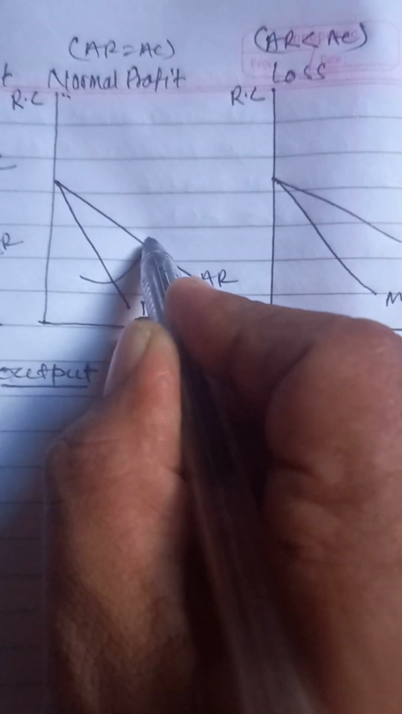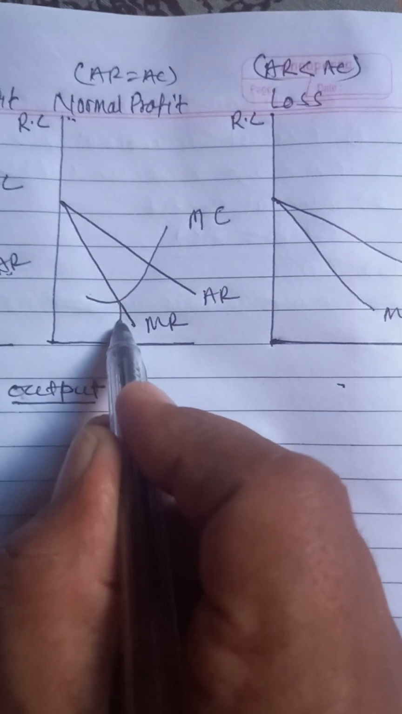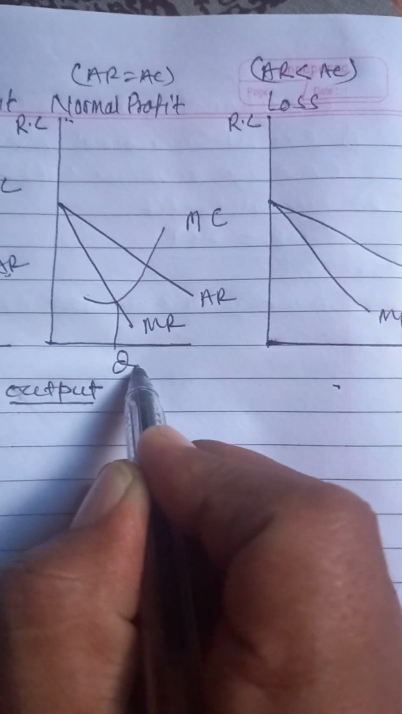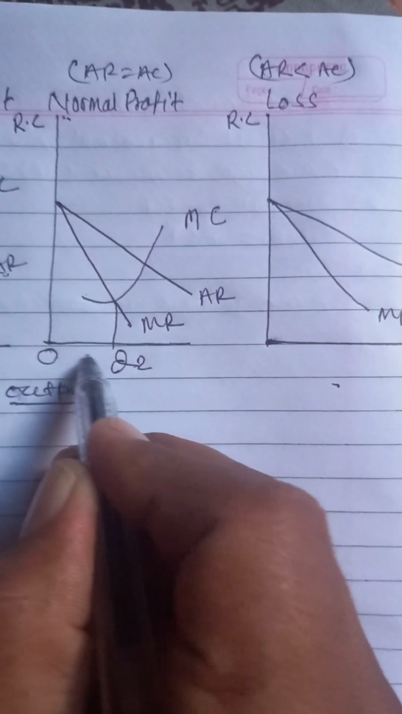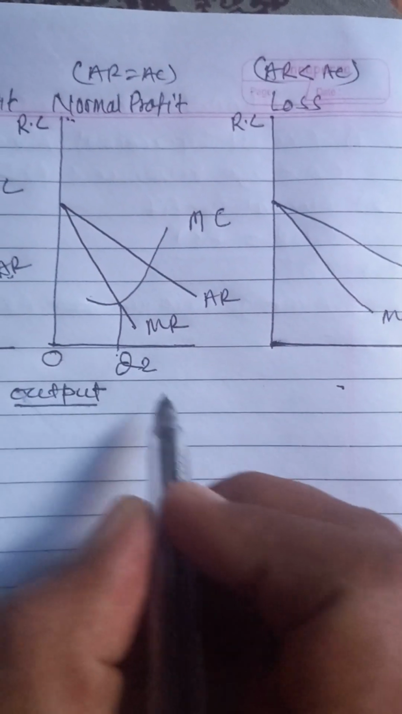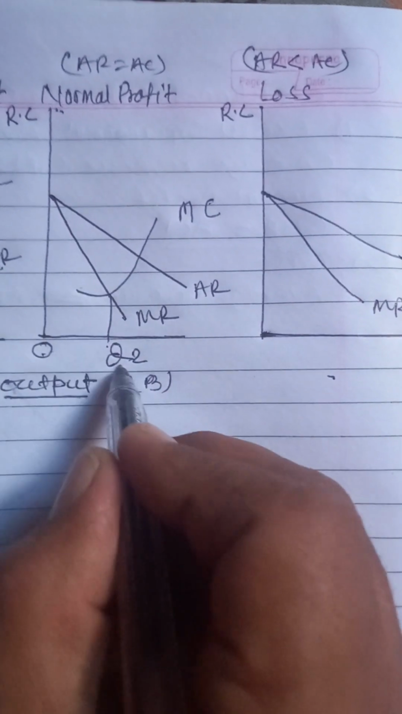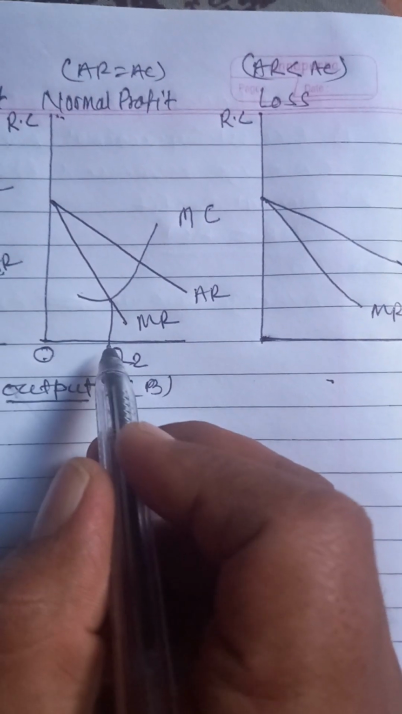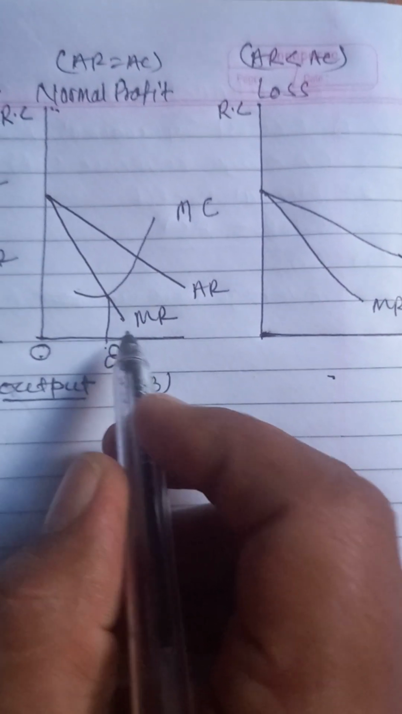In the same way, in the case of normal profit, the determination of the output is the same. MC will cut MR from below. MC cuts here, and in this way the output to be produced is determined. Let us say it is Q2, and with O as the origin, OQ2 quantity is produced. Let us say this firm B produces OQ2 quantity. More than that, it will not produce.